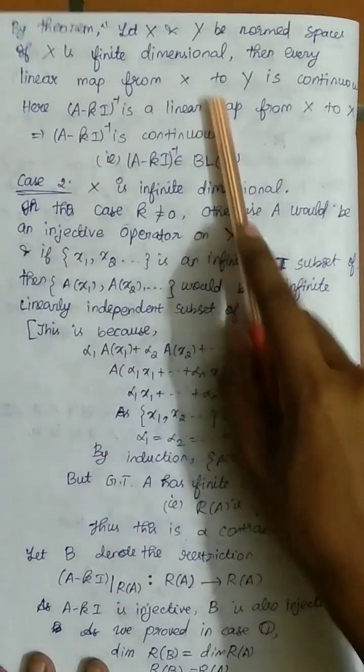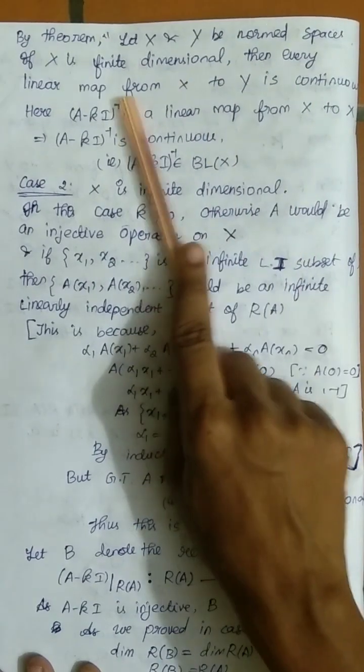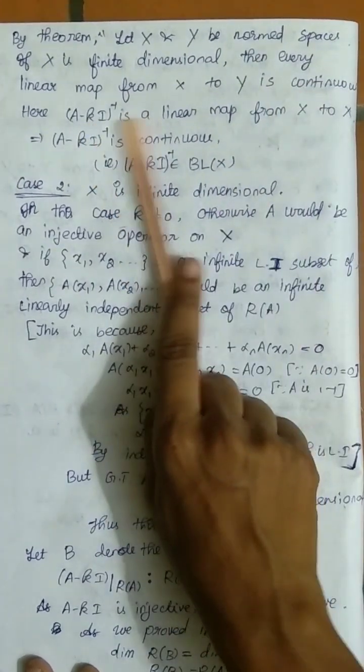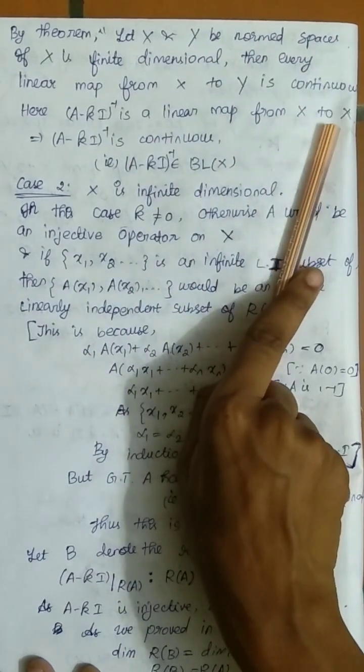By theorem, let X and Y be normed spaces. If X is finite dimensional, then every linear map from X to Y is continuous. Here, the inverse of A minus Ki is a linear map from X to X, right?